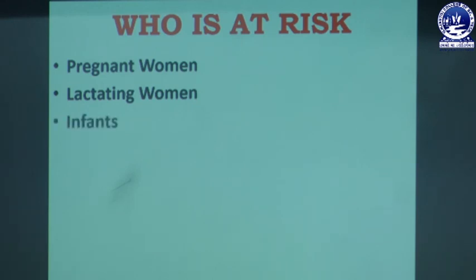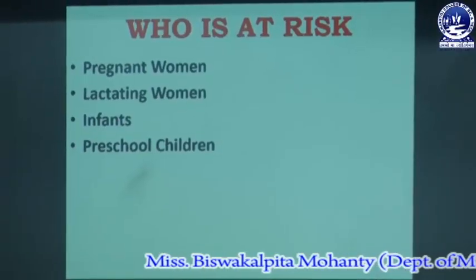And next is infants. The infancy period is also an important period. At that period, the infant has time for growth and development of the health and of the body. So at the time of infancy, the important part is taking nutrients, and the infant gets proper nutrients from breastfeeding or from the mother's milk. So for a 0 to 6 months baby, breastfeeding is necessary, because from this food they can get proper nutrients. Next is preschool children.